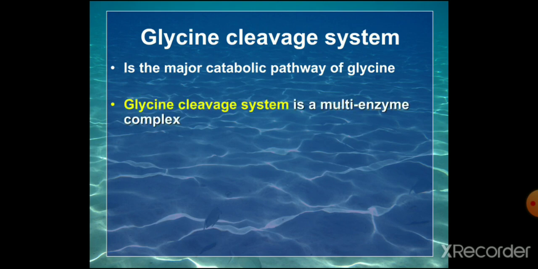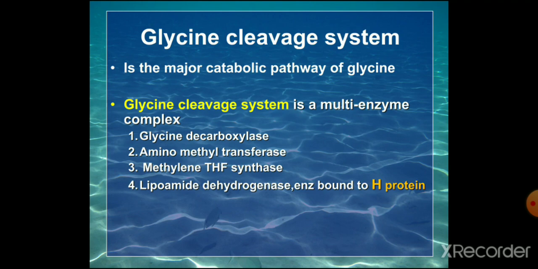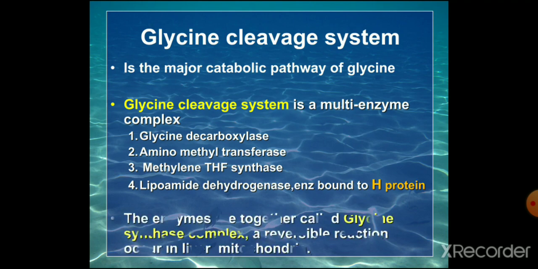Glycine cleavage system is a multi-enzyme complex, and it has enzymes like glycine decarboxylase, aminomethyl transferase, methylene tetrahydrofolate synthase, and the lipomide dehydrogenase enzyme bound to H protein. So these are the enzymes present in the glycine cleavage multi-enzyme complex. The enzymes are together called the glycine synthase complex.